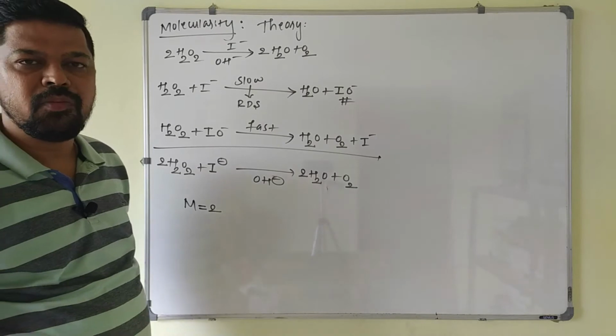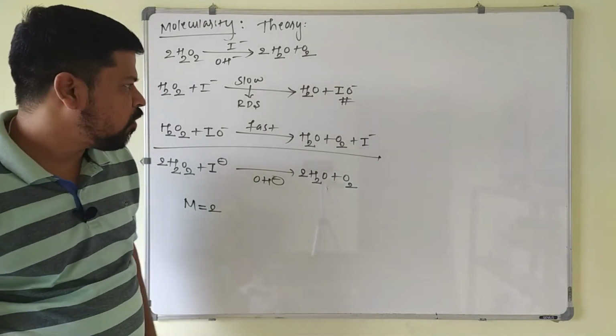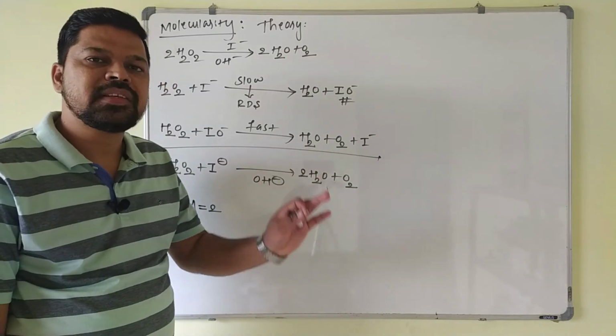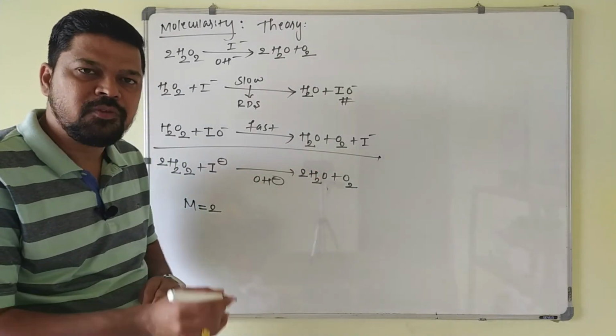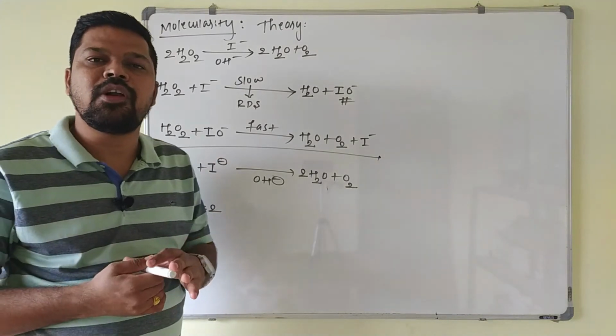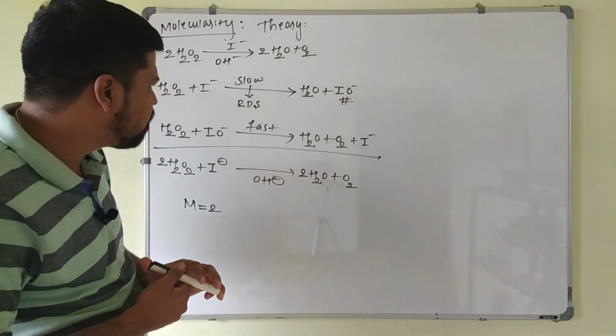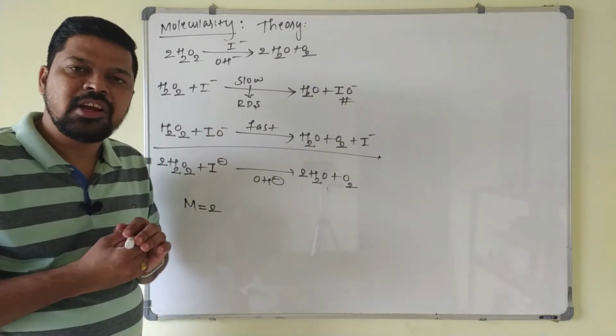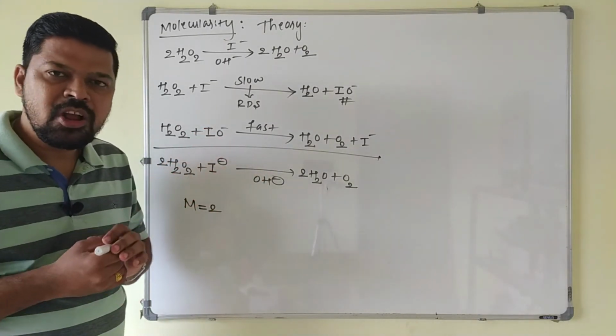Always keep in mind, molecularity is applicable only for the elementary reaction, not for the complex reaction. For an overall complex reaction, it does not have any meaning. For a complex reaction, just the number of molecules which are involved in the rate determining step is taken as molecularity. Molecularity greater than 3 is not possible. It is a theoretical concept here.